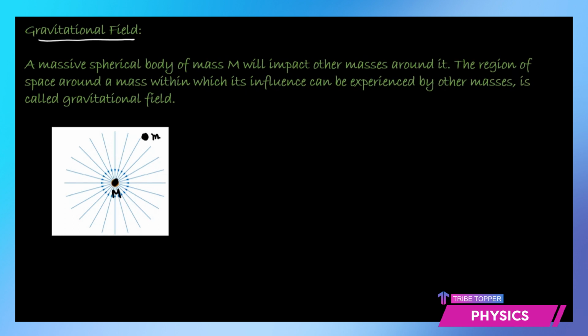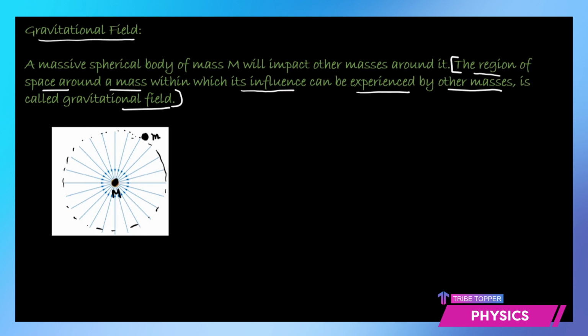Then it is not that it will experience that force at a far off distance, but as you bring it closer and it enters this region of space, it experiences a strong force of attraction. So all this space around this mass M is known as the gravitational field. So therefore we define what is gravitational field. We define it as the region of space around a mass within which its influence can be experienced by other masses. That is called gravitational influence.